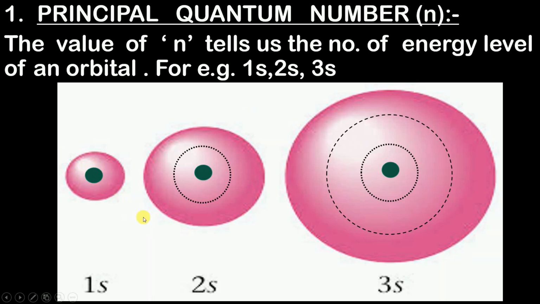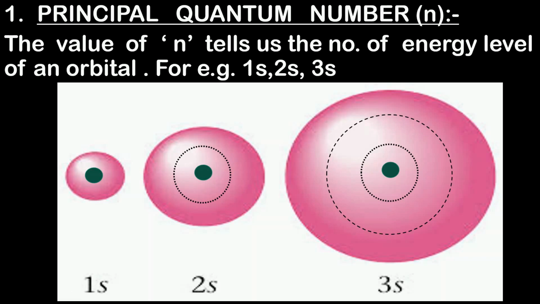Now can I say that the 3s orbital is going to have greater energy than the 2s orbital, and this 2s orbital is obviously going to have greater energy than the 1s orbital? So along with the size, there is an energy difference in these s orbitals also.